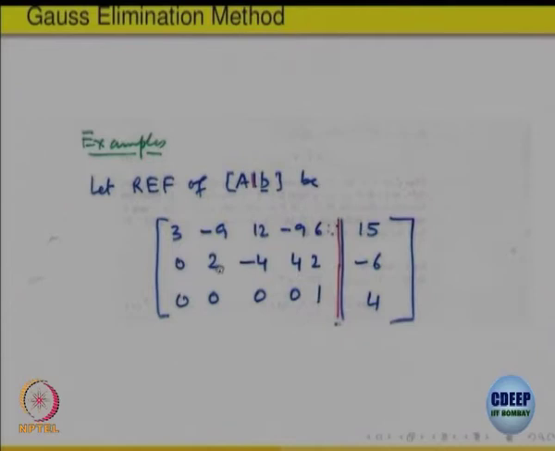So, I will have 2 times x 2 minus 4 times x 3 plus 4 times x 4 plus 8 equal to minus 6. So, it has got only 3 variables, is the equation in 3 variables, right, as a relation between 3 variables equal to something constant, right. So, if I put values for 2 of them, I will get the third one, right.